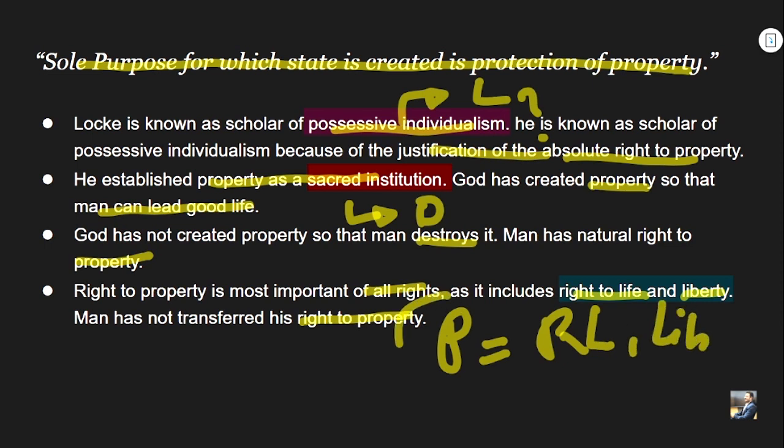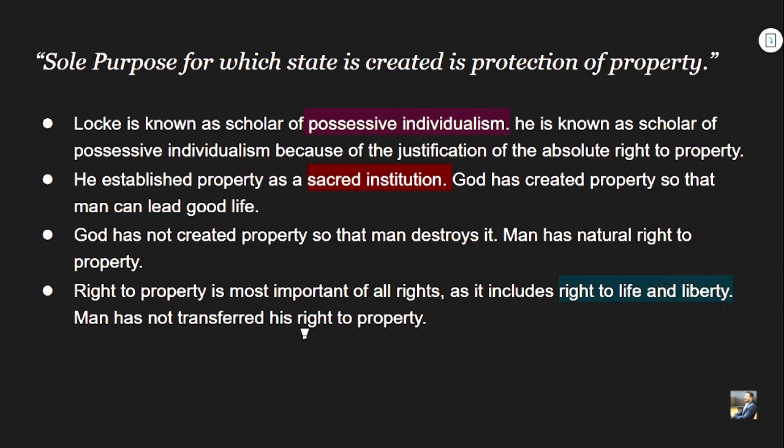Because here, according to Locke, being a scholar of possessive individualism, property will be the sole object to lead a good life, to enjoy the man's liberty. And here, right to property is most important of all, right? As it includes right to life and liberty. Man has not transferred the right to property, right to life and right to liberty to the government, which they are aspiring to form by the social contract, right? This is how important property is for the scholar of possessive individualism, that is John Locke, right? So this is the idea.